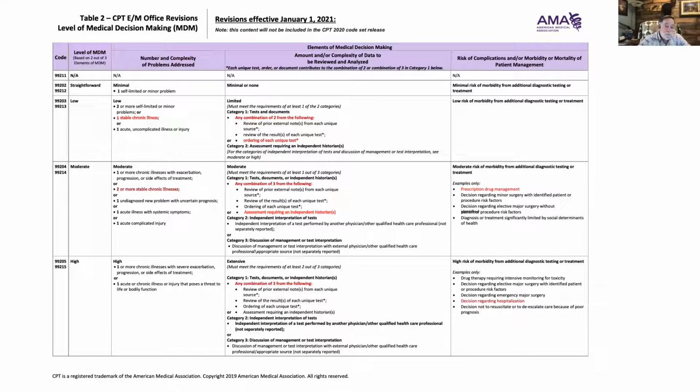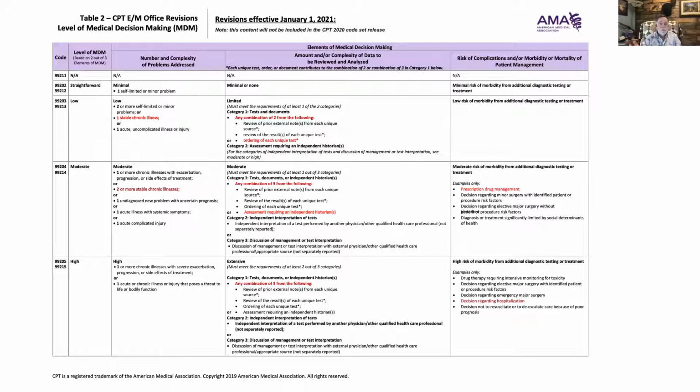Now, let's say you have self-limited problems such as a stable chronic illness. That would fall into the low area, 99203, 99213. That would be like if you have diabetes that's controlled, like my wife's A1C, let's say it's running under 7. Or my hypertension is running, I'm doing 135 over 75 all the time. That's controlled. That's chronic, but it's controlled. I'm going to have it the rest of my life.